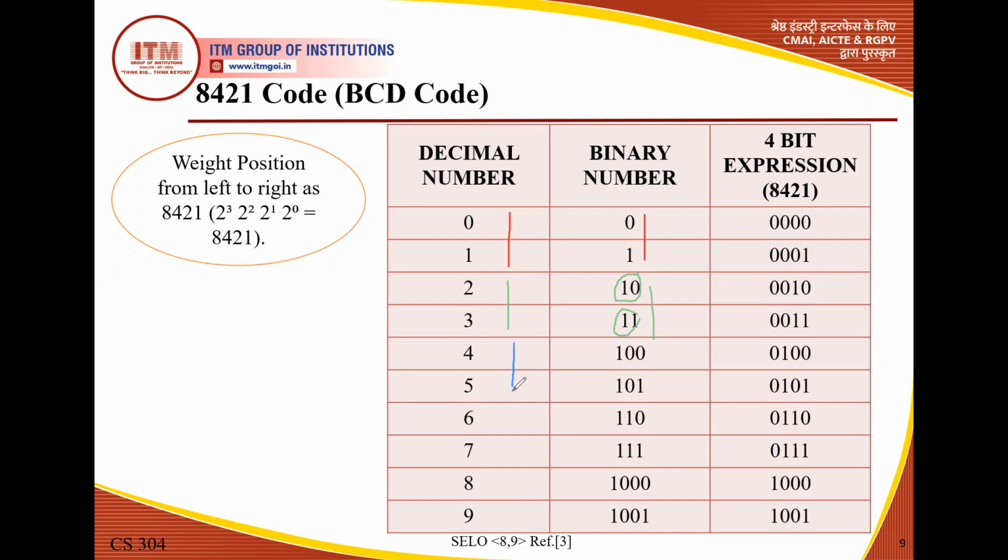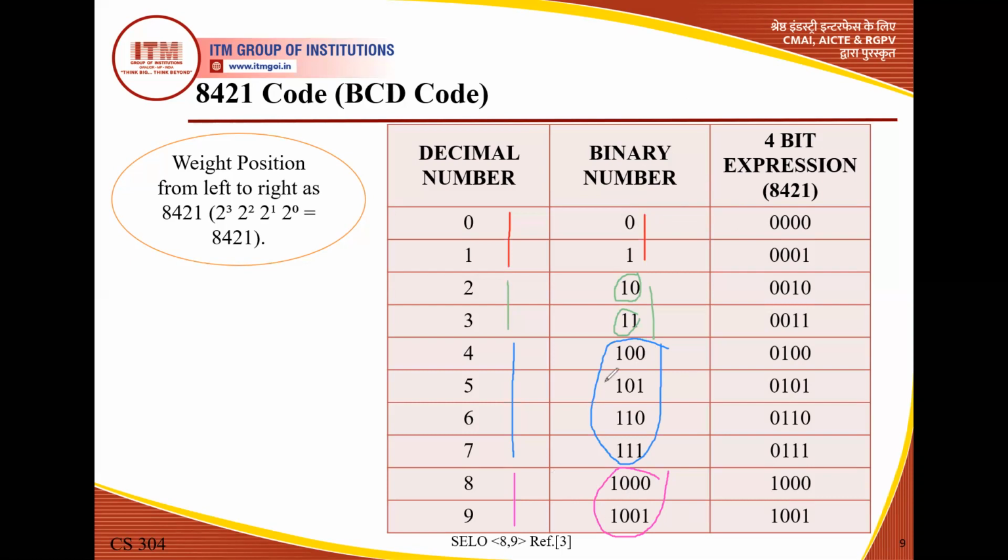From 4 up to 7, we require 3 bits. When we move to 8 and 9, the requirement is 4 bits. So what is the highest bit requirement? That is 4. So for symmetry purposes, we represent all the binary numbers in 8421 in 4 bits, because the highest requirement is 4 bits in the case of 8 and 9.